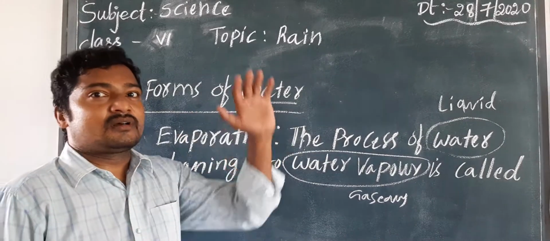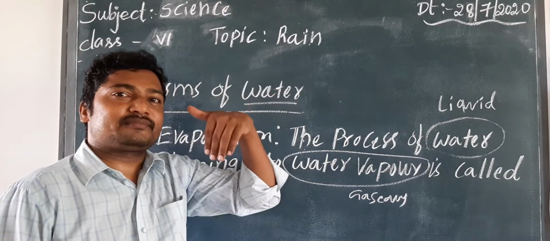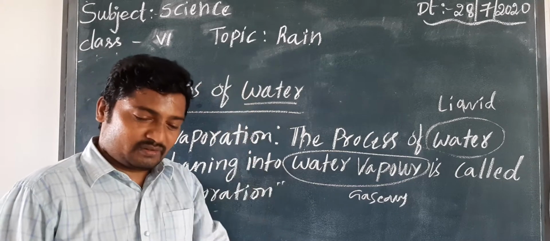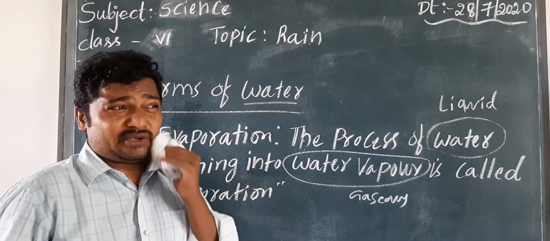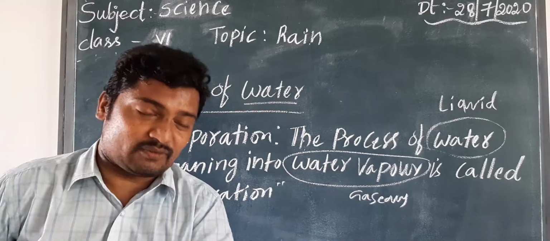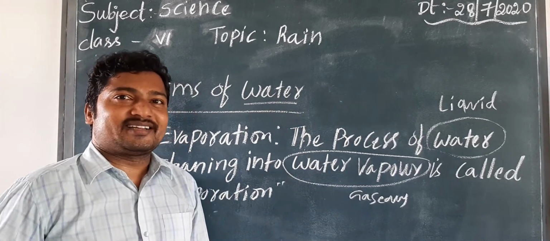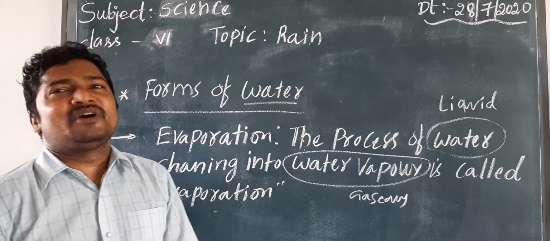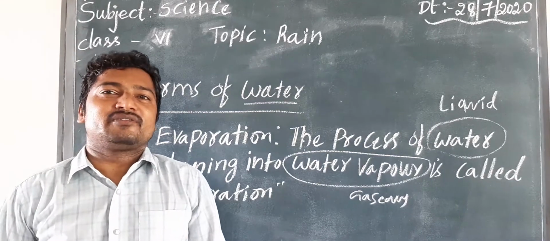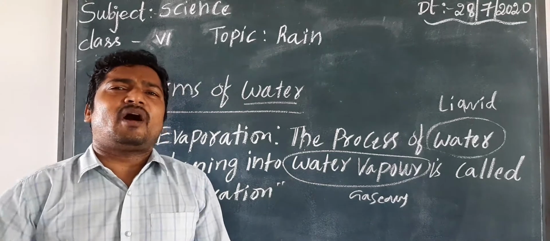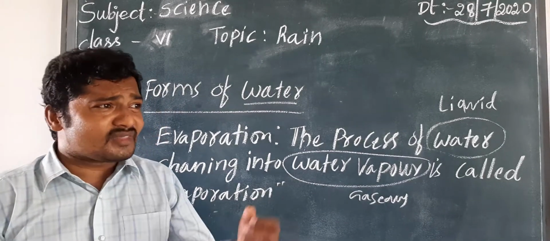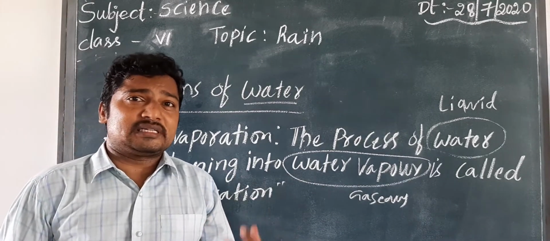So God is not sending water from up. Am I clear? When your parents or grandparents used to say God is sending some water from up, is it so? We are knowledgeable persons, we are well educated persons. We should know that water is going up from here, from our earth.